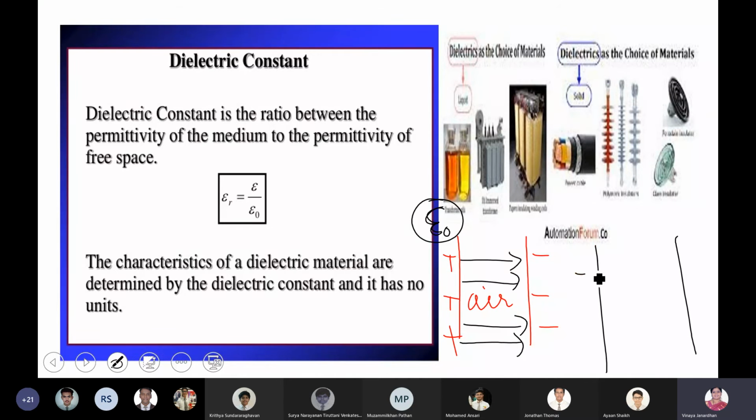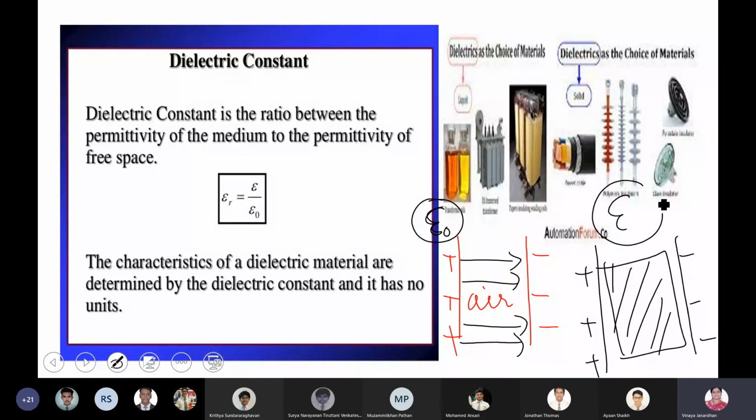Suppose instead of air, I place a dielectric medium, a dielectric slab, between the plates. This dielectric medium will allow a certain amount of field lines to pass through it, might be more than air or might be less than air. The amount of field lines the dielectric medium allows to pass through it, we call the permittivity of the medium.